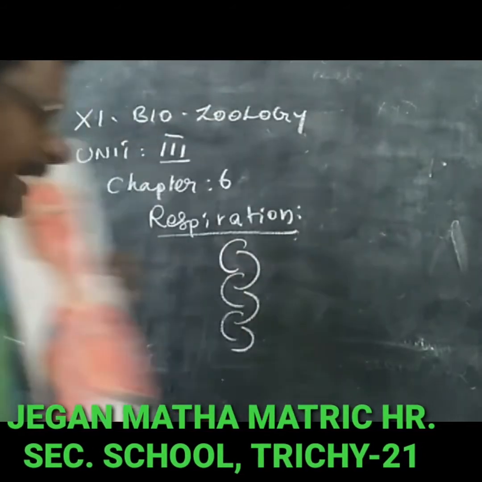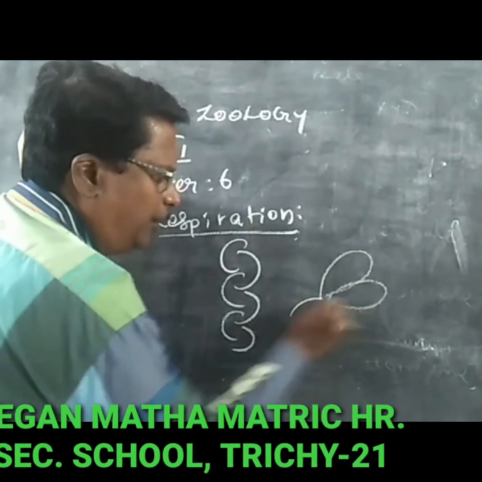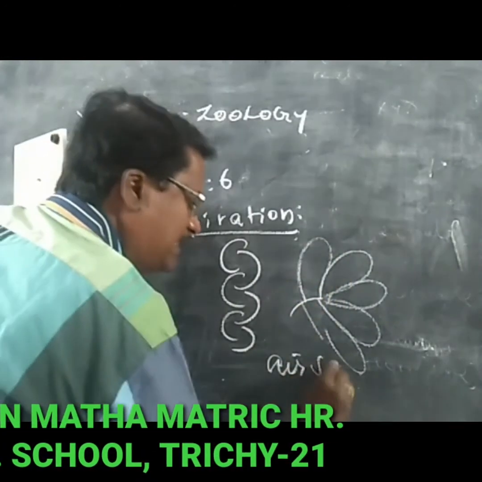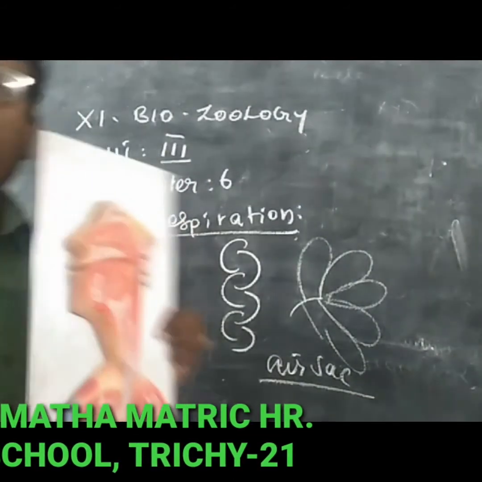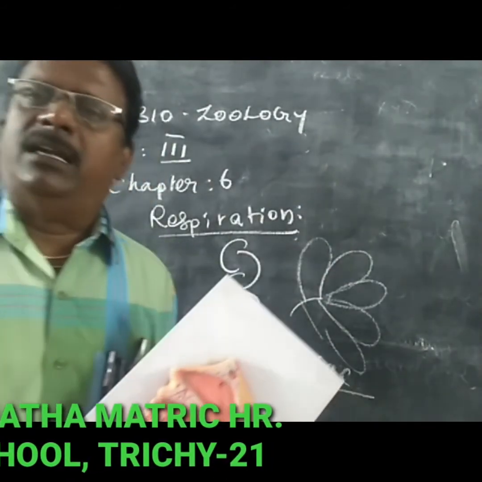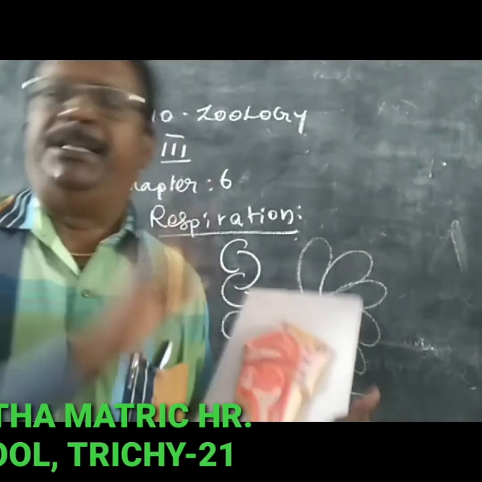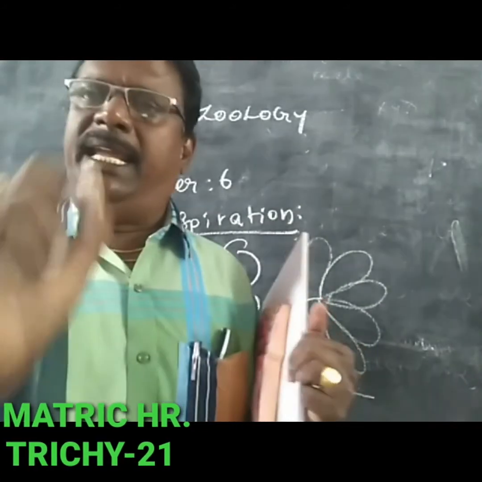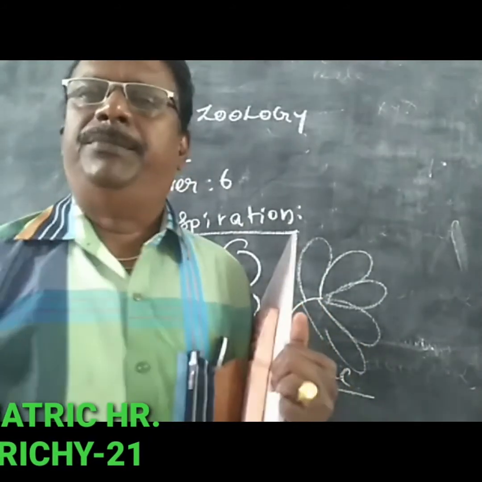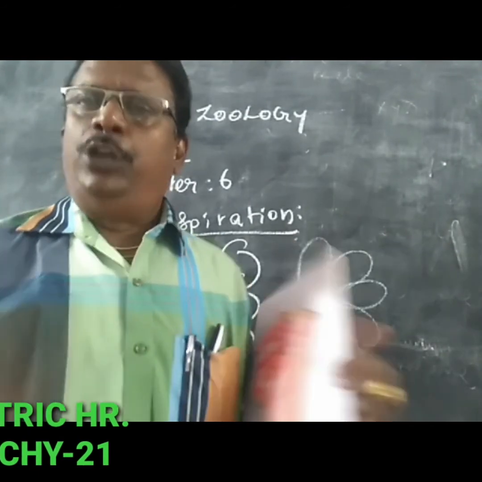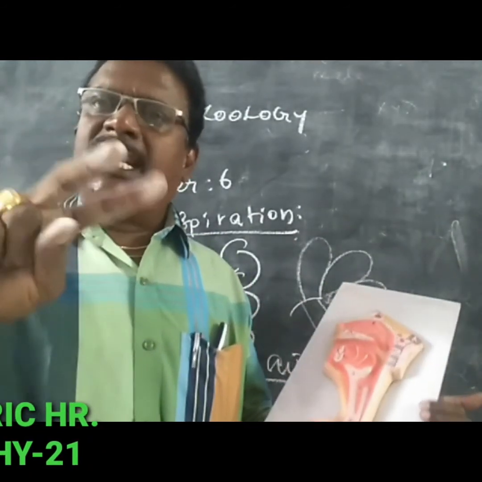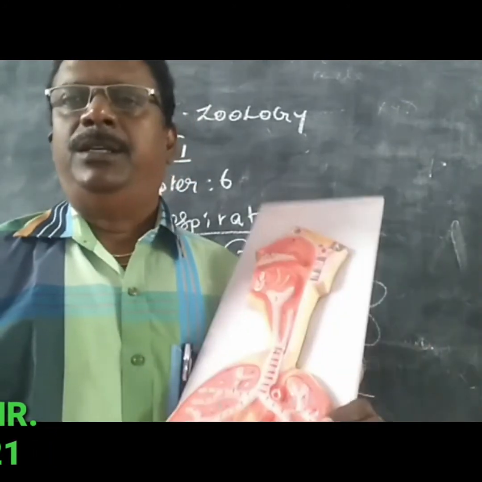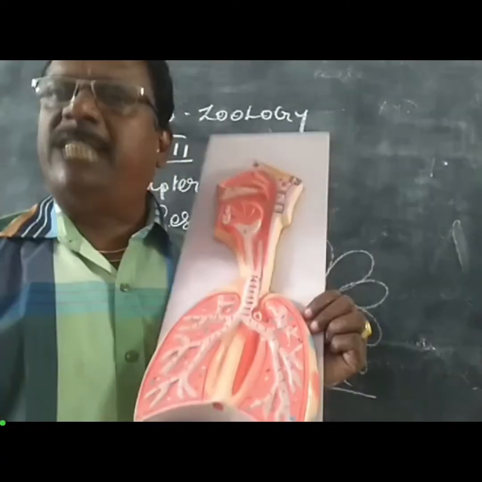The alveolar duct ends with numerous balloon-like structures. A balloon-like structure is called an air sac, or alveoli. The wall of the alveoli is made up of a single layer of thin-walled epithelial cells. The alveoli air sac is the respiratory surface. Here the gaseous exchange takes place.